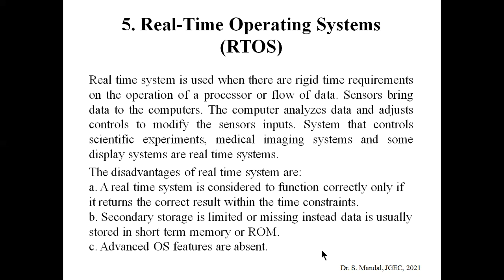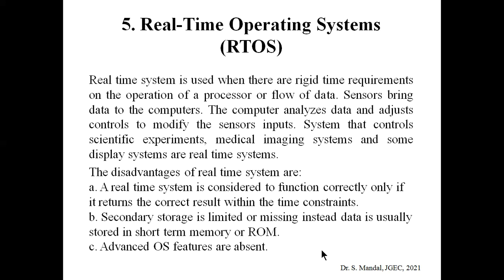So what are the disadvantages of the real-time system? A real-time system is considered to function correctly only if it returns the correct result within the time constraint, within the time limit. If it gives the correct result in time, obviously the system is performing okay.